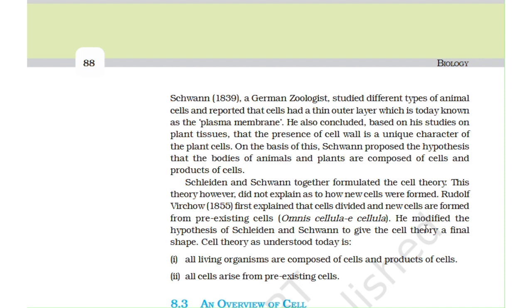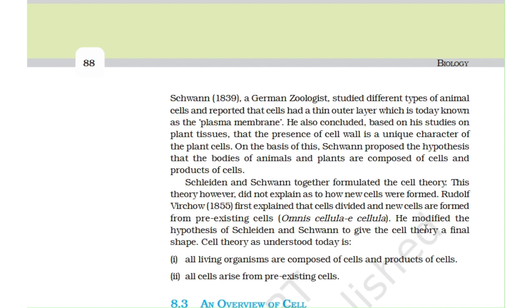At about the same time, in 1839, Theodor Schwann, a German zoologist, studied different types of animal cells and reported that cells had a thin outer layer which is today known as the plasma membrane. He also concluded, based on his studies on plant tissues, that the presence of cell wall is a unique character of the plant cells. On the basis of this, Schwann proposed the hypothesis that the bodies of animals and plants are composed of cells and products of cells. Schleiden and Schwann together formulated the cell theory.